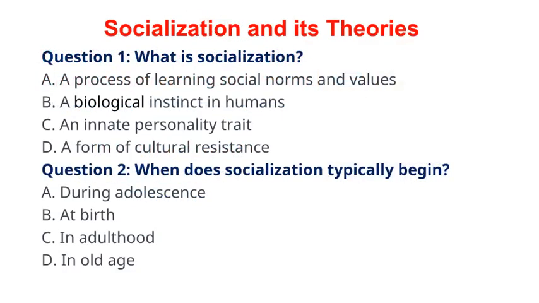Let's attempt to solve some important MCQs one by one with a brief explanation. Question 1. What is socialization? A. A process of learning social norms and values. B. A biological instinct in humans. C. An innate personality trait. D. A form of cultural resistance.